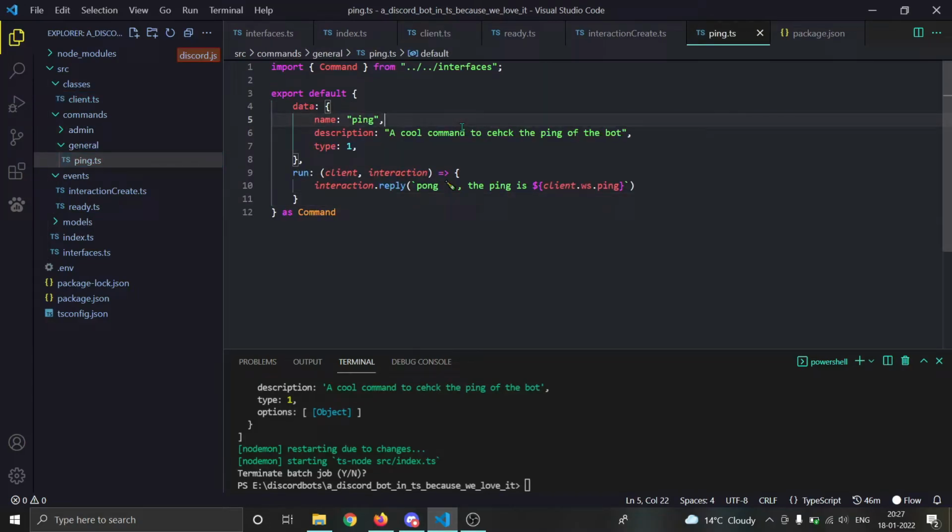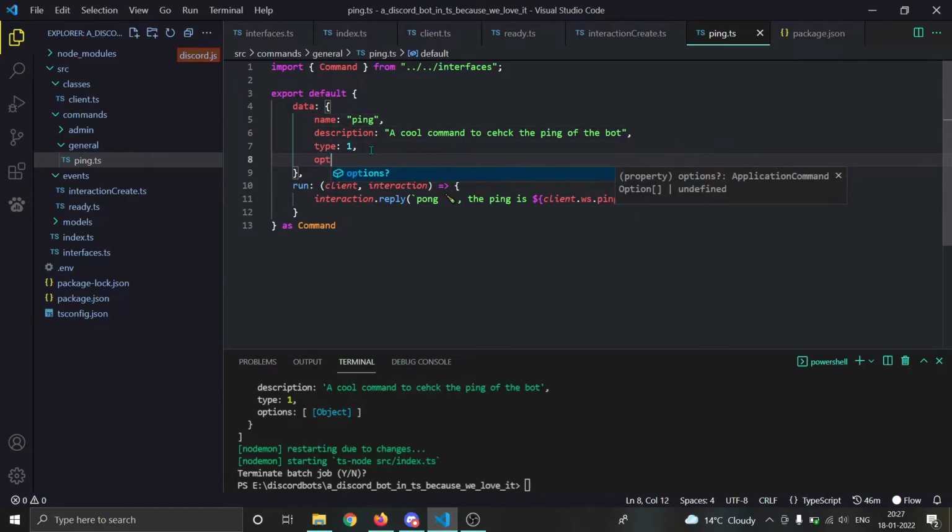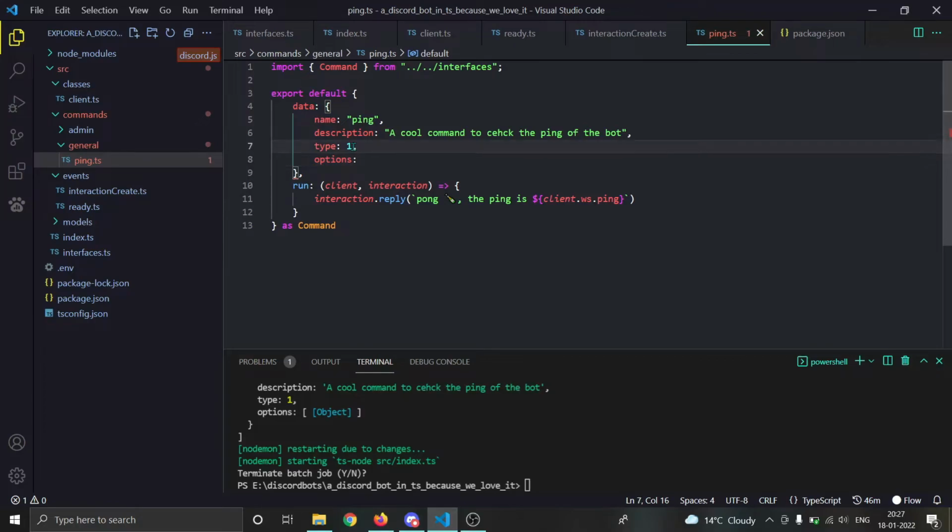about these slash commands, how to make them, what they are. It has a few properties: name, description, type, and then the options. These three things are simple. The type 1 refers to slash command, type 2 refers to message menu command, and type 3 refers to the user menu commands. And then comes the options. These are the main things.